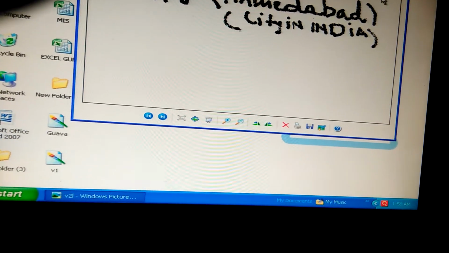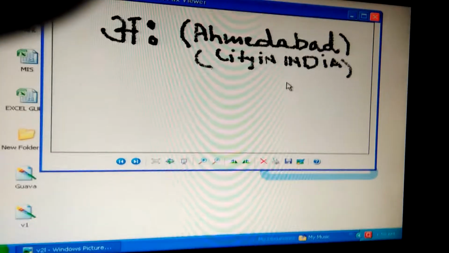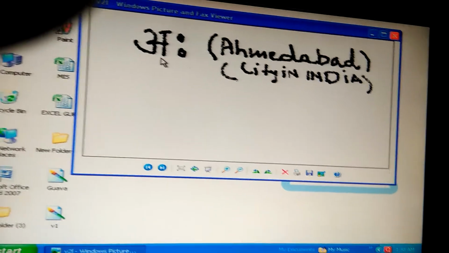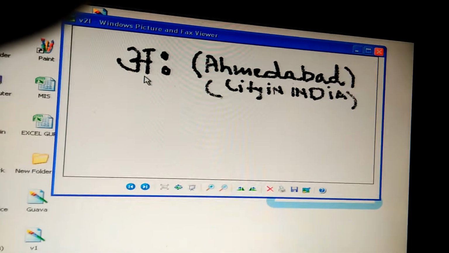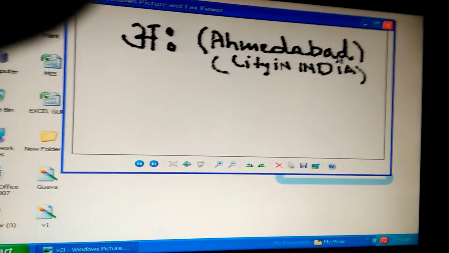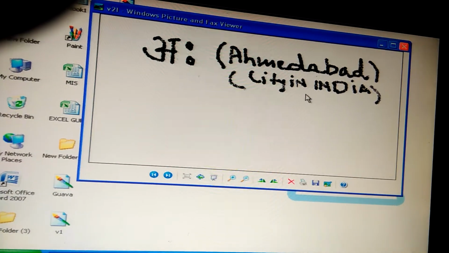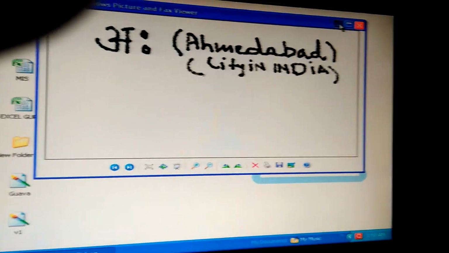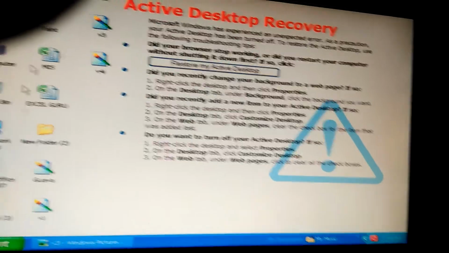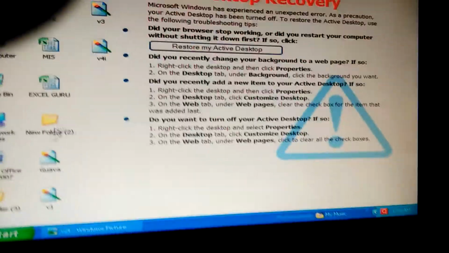Now, aha. Last vowel letter. Aha for Ahmedabad, city in India. So we learned about the Hindi vowels.